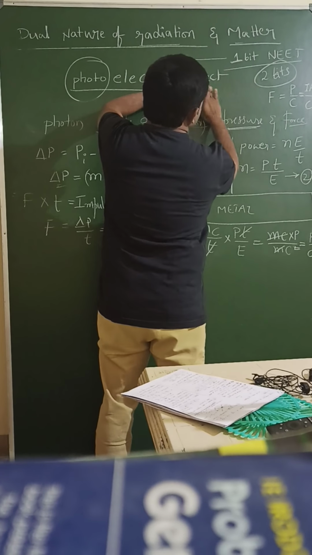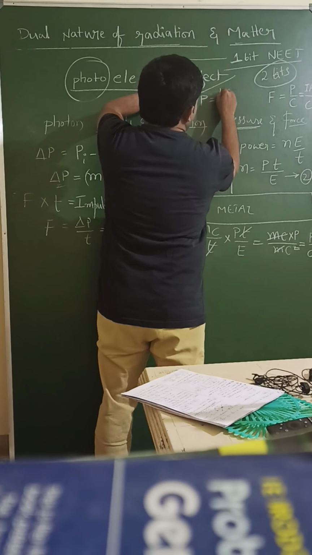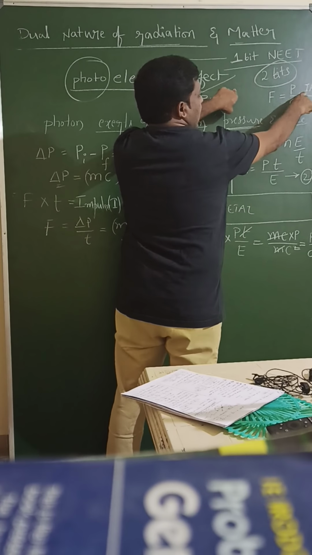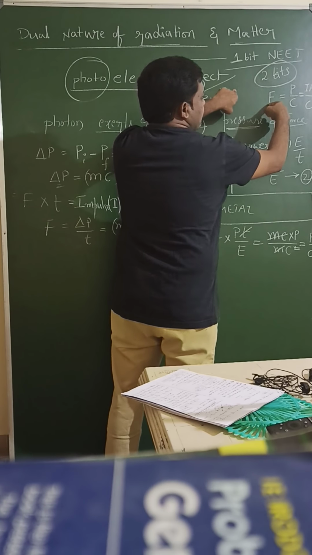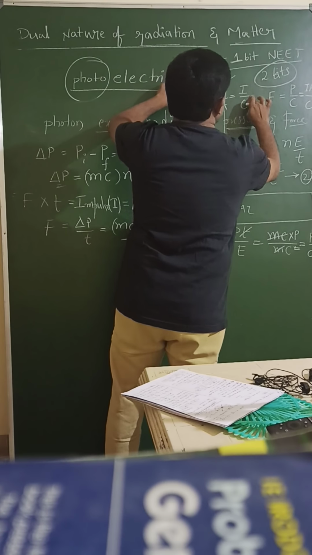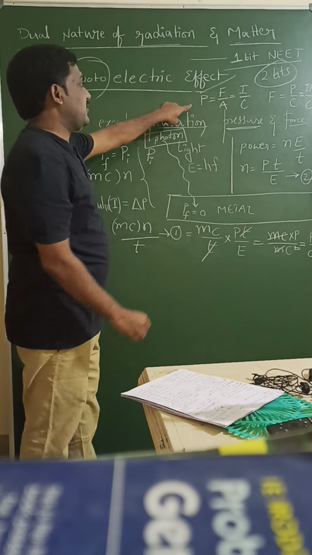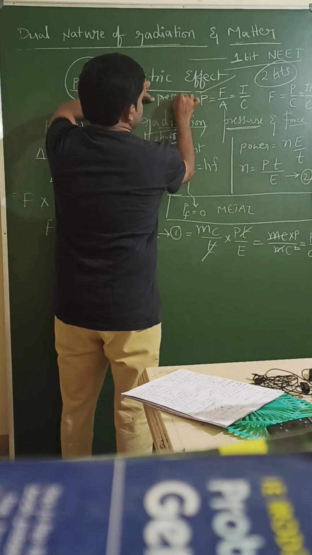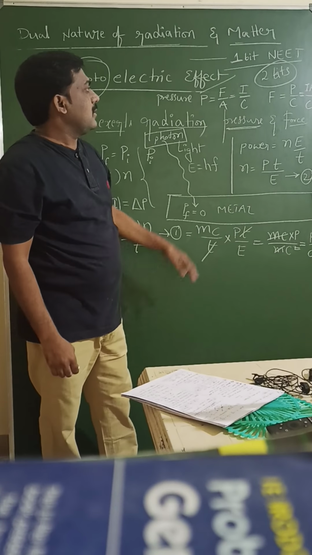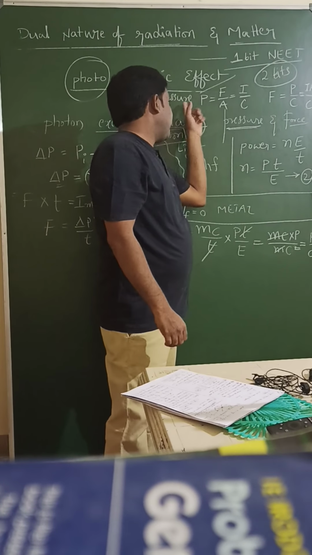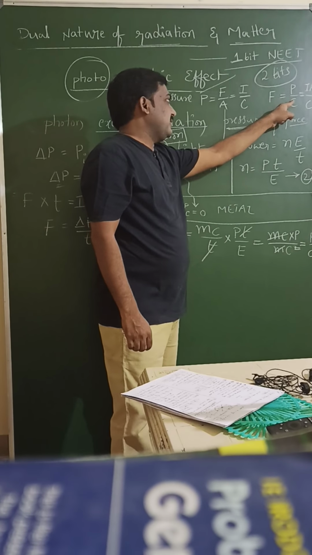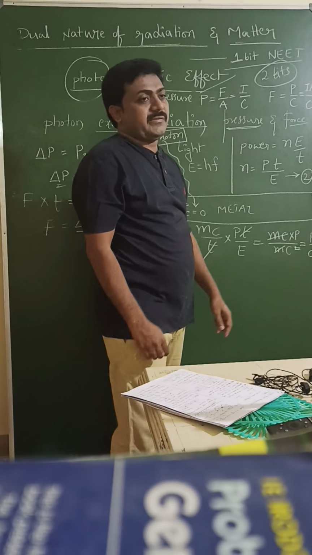Pressure P is equal to force by area. Force is IA by C, A bring this side. Then F by A is equal to I by C. I by C is the pressure. Pressure P is I by C. Otherwise, one more way is there. Pressure equal to force by area, F by A. F can be written as P by C. P by C, in the denominator A will be added, P by AC.